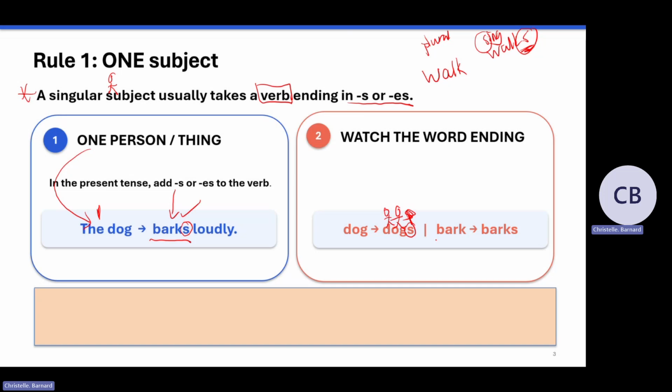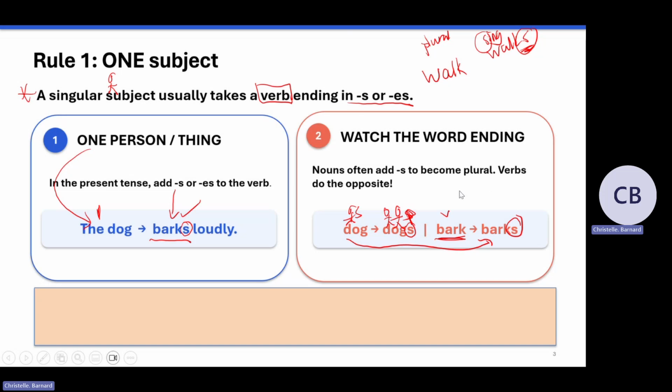There's an S on the noun, so we use the verb without an S. But if it's one dog, a singular dog, what happens to the verb? We add an S. So it's always the opposite. With nouns, you often add S to make a plural noun. But with verbs, to make a plural verb, you take the S away.